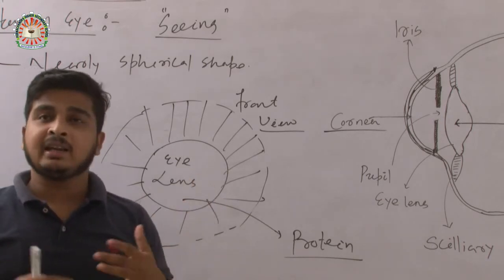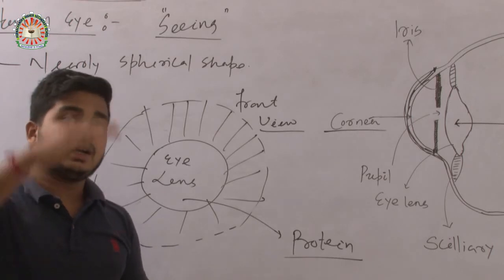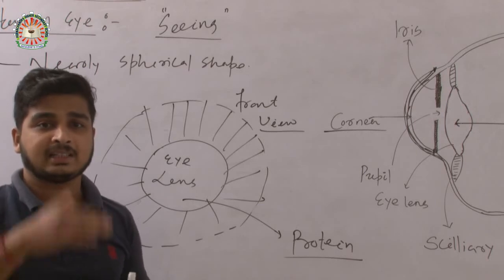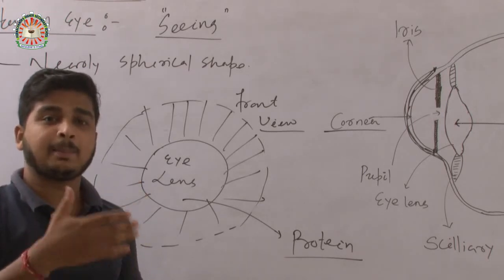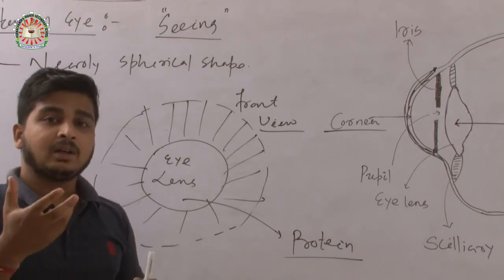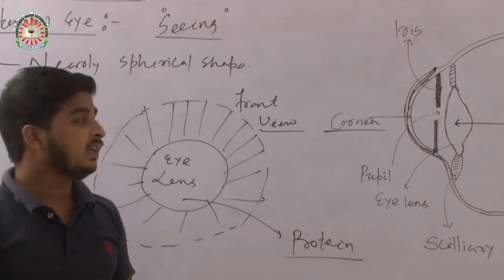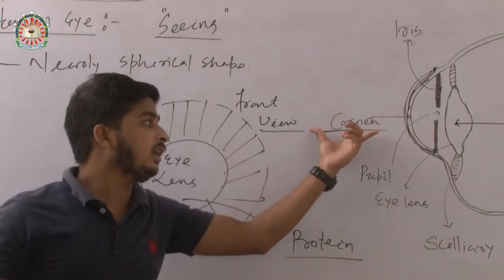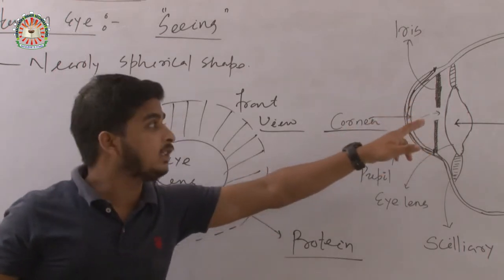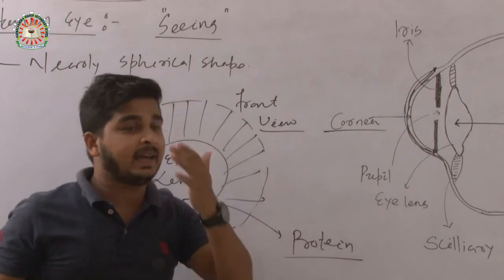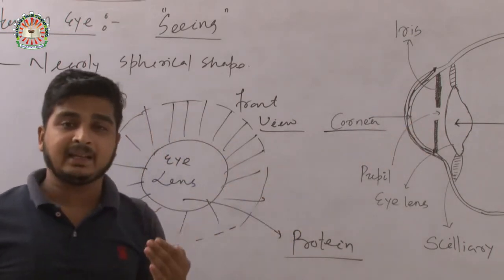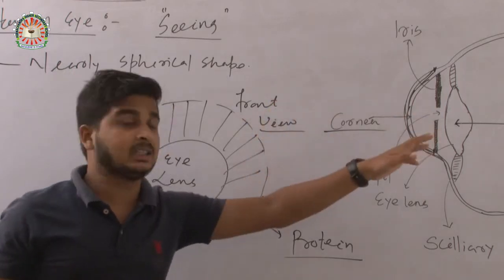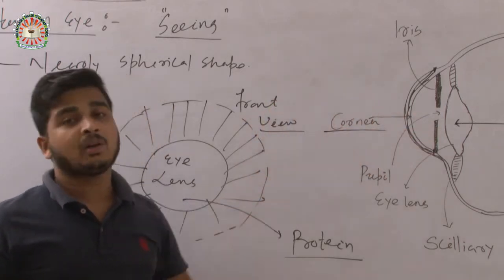In your car there is a front glass. What is the function of the front glass? The front glass protects the car from foreign objects coming in. Similarly, the cornea has the same property. The cornea is a transparent thing present in front of our eyes to prevent foreign things from coming into our eyes. This is the basic function of the cornea.